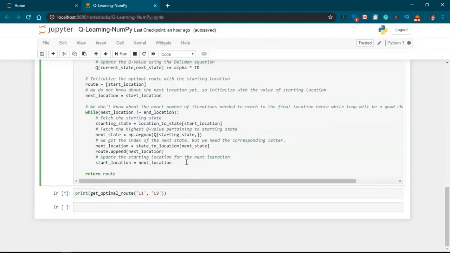So now we have come to the end of this Q learning session, and I hope you got to know what exactly is Q learning with the analogy all the way starting from the number of rooms. And I hope the analogy which I took was good enough for you to understand Q learning, understand the Bellman equation, how to make quick changes to the Bellman equation, and how to create the reward table, the Q table, and how to update the Q values using the Bellman equation. What does alpha do? What does gamma do?